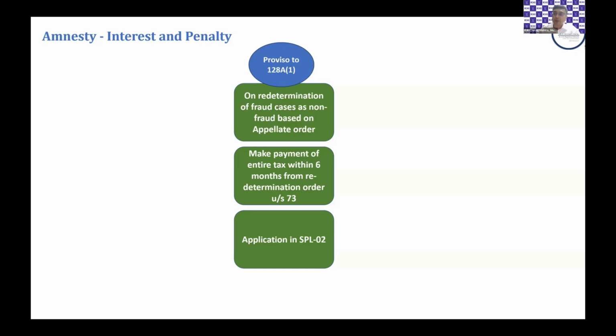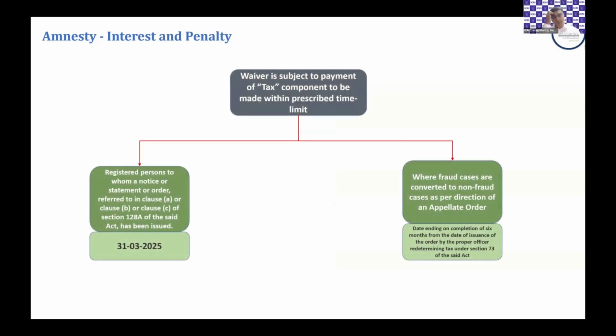Okay, so there is an appellate order which says that no, you have adjudicated this notice under 74, but it's not a fraud case. So you re-adjudicate this case and pass another order under 73. Within 6 months from that date, the taxpayer has to make the payment of the entire tax demand under 73. And after that, he makes an application for waiver under form SPL02.